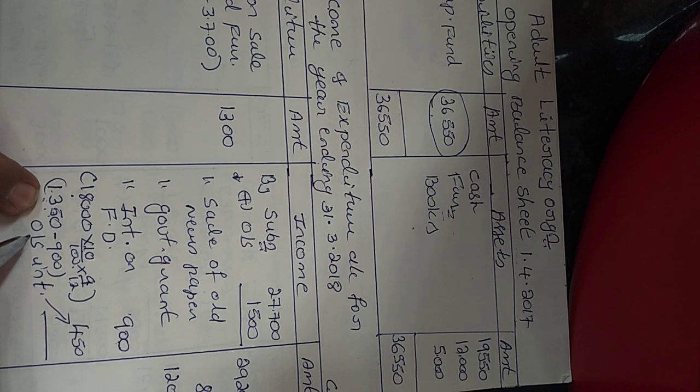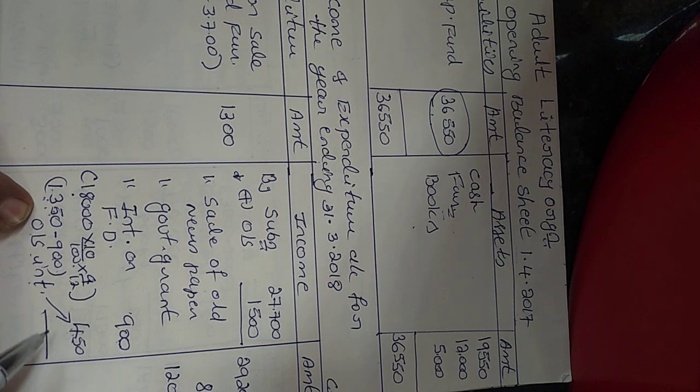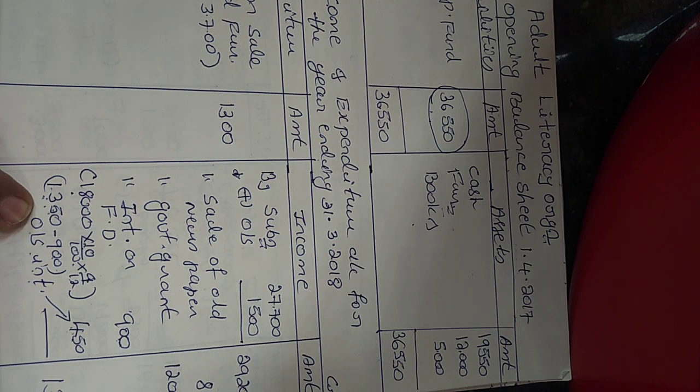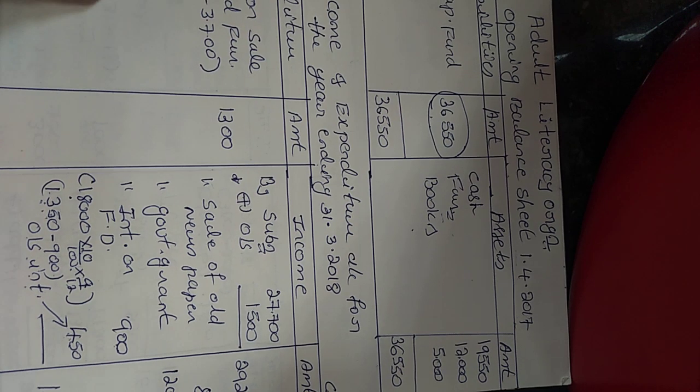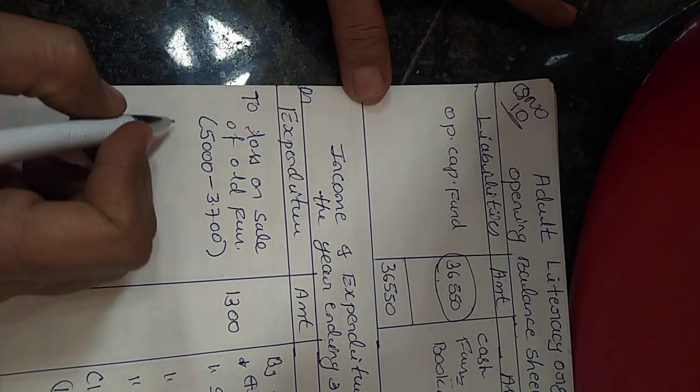If we subtract 900 from 1,350, 450 rupees balance we still have to receive. That is our income. So it is implied in the problem, and that has to be understood clearly. So the outer column is 1,350. Clear?